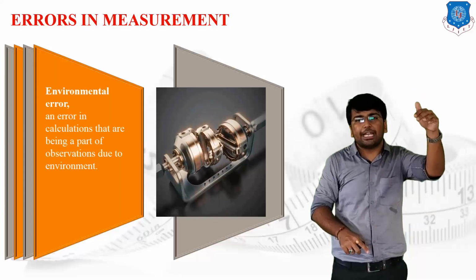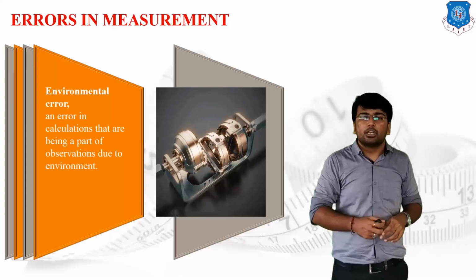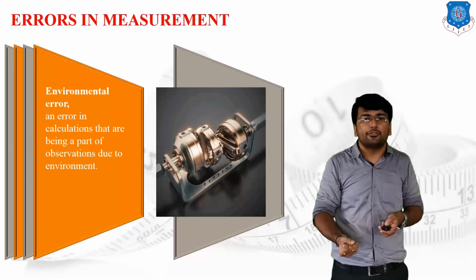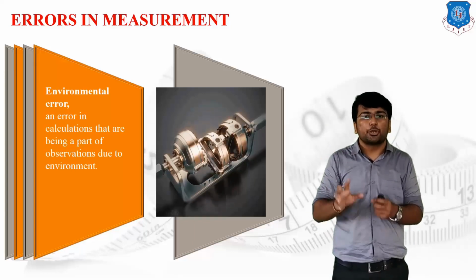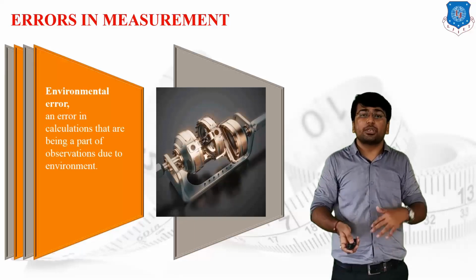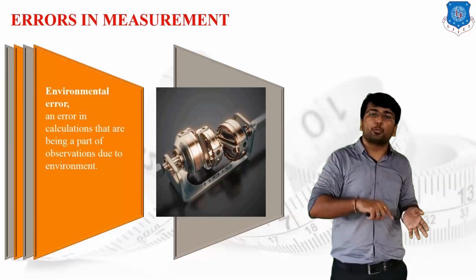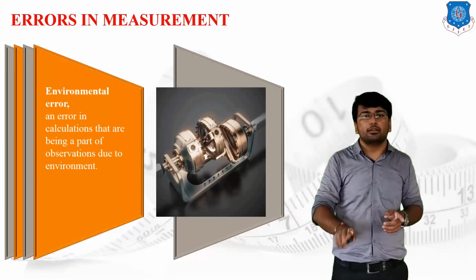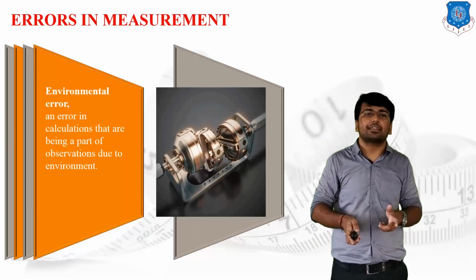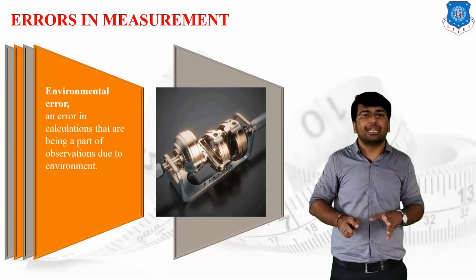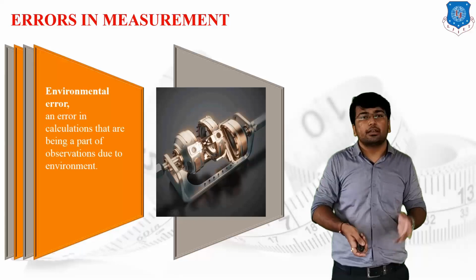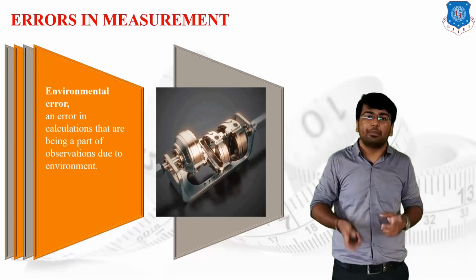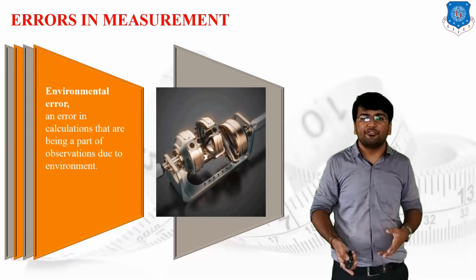Suppose at some height you are supposed to take some experiment. Whatever the height is, it will directly create some kind of pulling force, or we can say some kind of gravitational force due to the mass effect. You are not supposed to remove that gravitational force, but you have to provide some kind of correction factors to eliminate that particular effect. So this error can be improvised. We cannot say that I will eliminate the environmental error. I can only improvise the environmental error by taking some sort of correction factors.